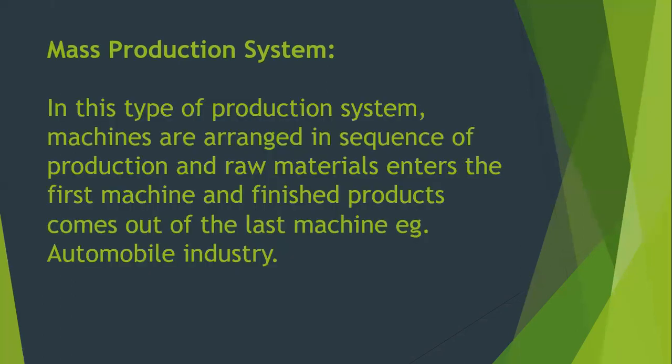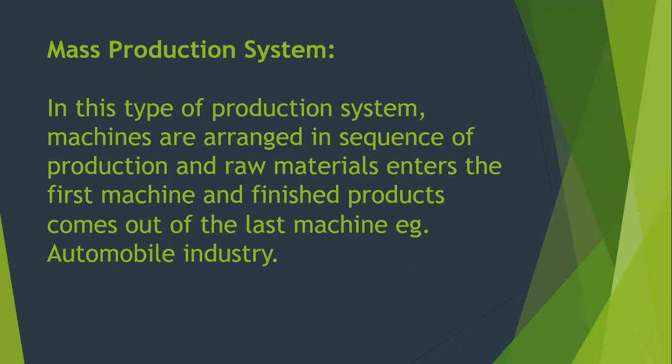Next is your mass production system. So what happens in case of a mass production system? You understand the concept of homogeneous. So the products produced over here are homogeneous in nature. That means the same type of very similar products are produced. The example you can take is of the automobile industry, like your cars or your two-wheelers. All these types of products are produced with the help of mass production system.